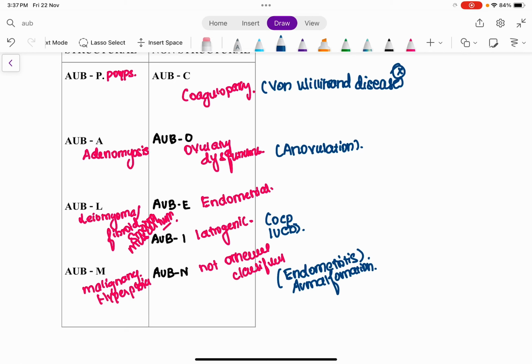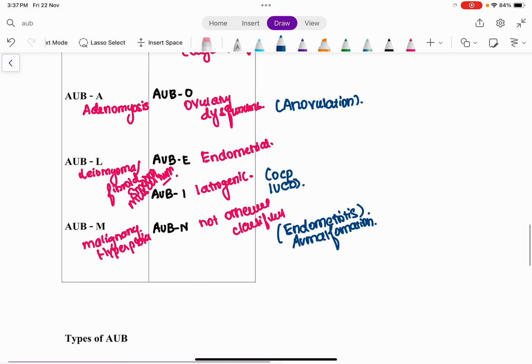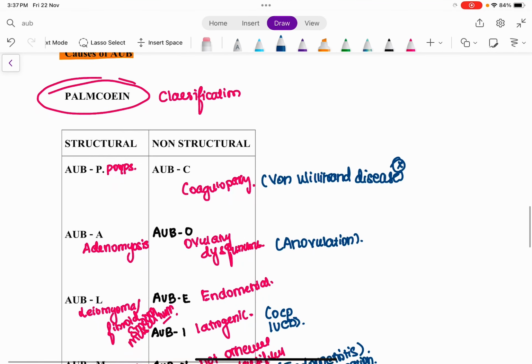Structural: polyp, adenomyosis, fibroid, malignancy or hyperplasia. Non-structural: coagulopathy, history of family inherited disease such as von Willebrand disease, ovulatory dysfunction and anovulation, endometrial causes, iatrogenic such as IUCD and oral contraceptive pills, and not otherwise classified. So these are the most important causes of abnormal uterine bleeding.